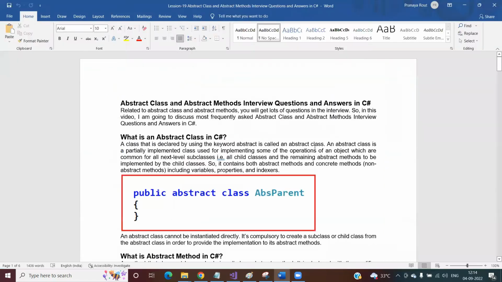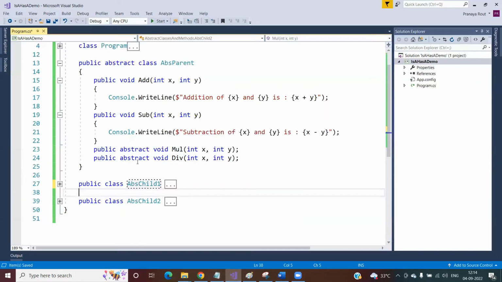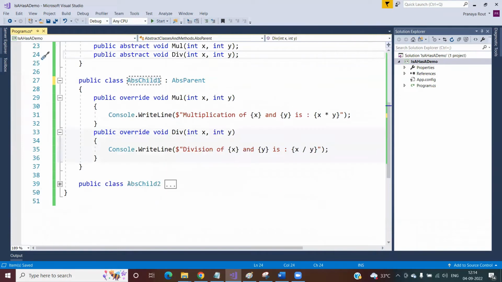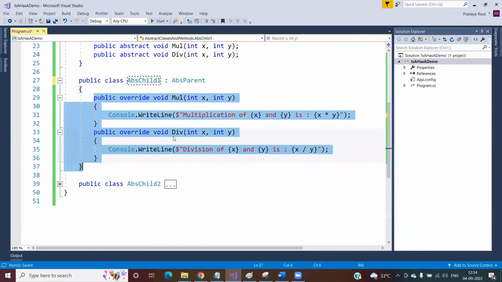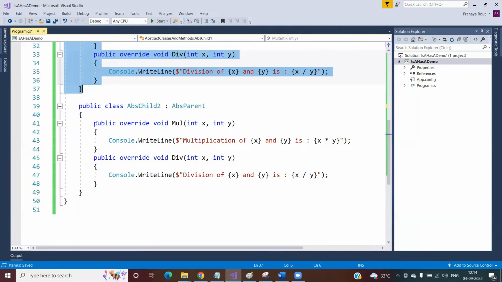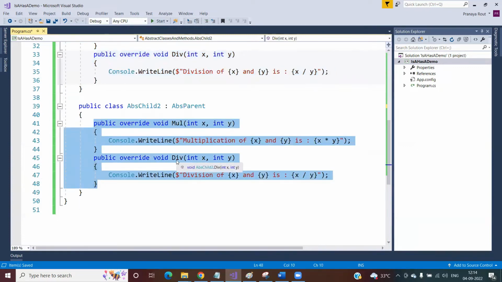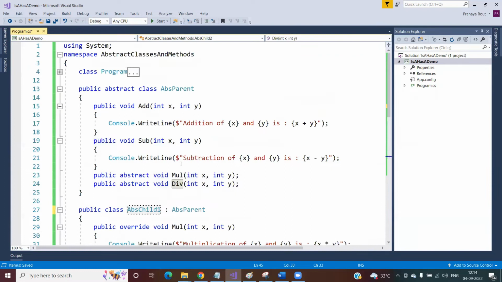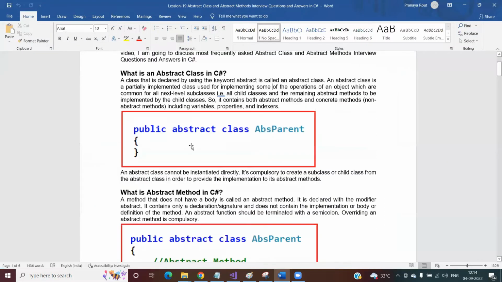This is the point that we have mentioned: the remaining abstract methods are to be implemented by the child classes. Now, this is a partial class, meaning it can have some abstract methods, and these abstract methods are to be implemented by the child classes in their own way. That means this child class implementation is going to be different for this small and deep method, and this other child class implementation is also going to be different for this small and deep method. So an abstract class is a partial implementation class which contains both abstract methods as well as non-abstract methods. This is what an abstract class is.